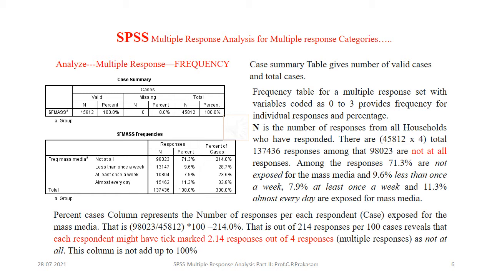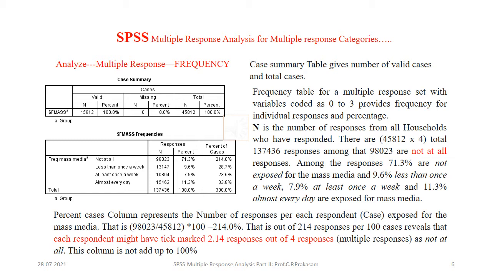The responses given as "not at all" represent 71.3%, those not exposed to mass media; 9.6% less than once a week, 7.9% at least once a week, and 11.3% almost every week are exposed to the mass media. This gives that the percentage of cases column represents the number of responses for each respondent exposed to the mass